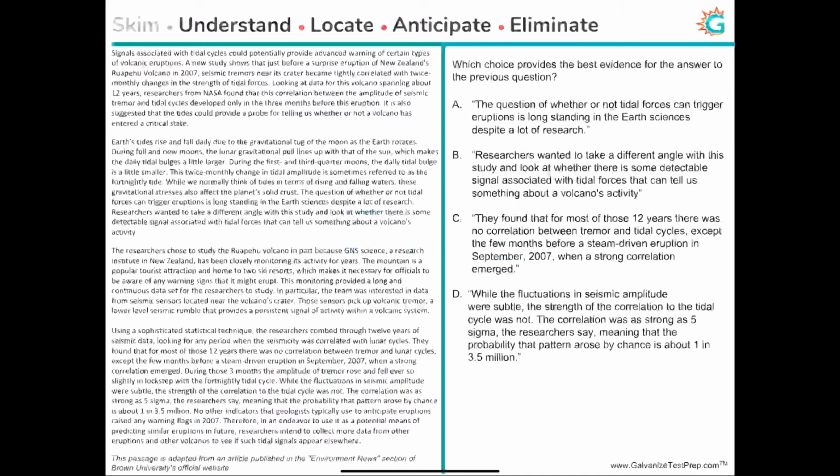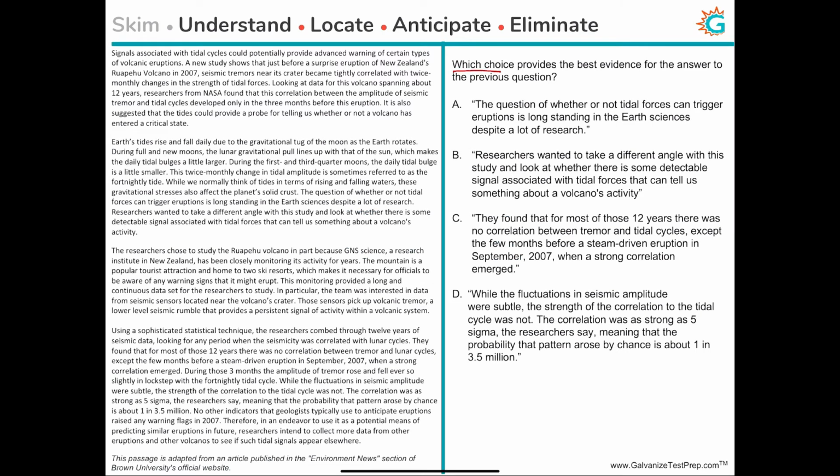And the last question type for today is the evidence-based reasoning question. Now here, you will have to identify a specific line from the passage that substantiates the answer to the previous question that you had just answered. This is kind of an interesting question type, so let's take a look at this.